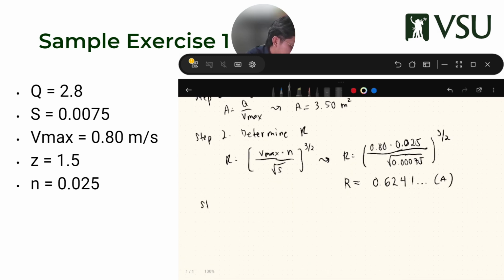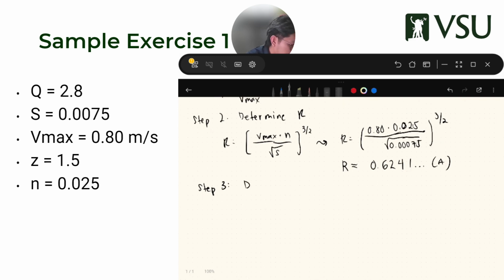Step 3 is to determine our P. Now, what's the equation for R? R is A over P. We have R, we have A, so we can solve for P. So P is just A over R. So that is 3.5 over 0.6241.